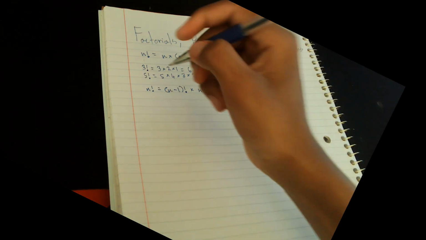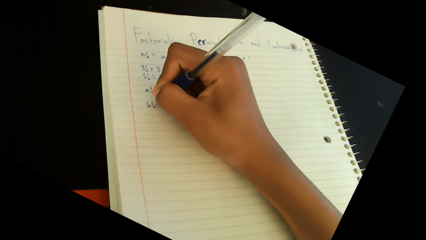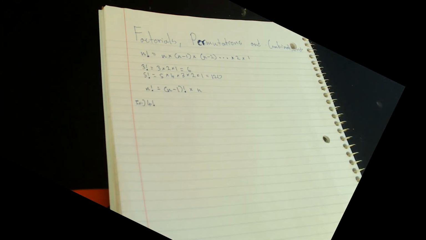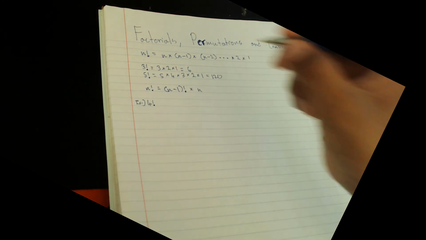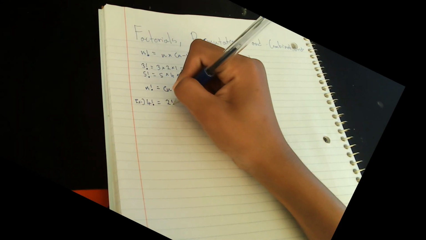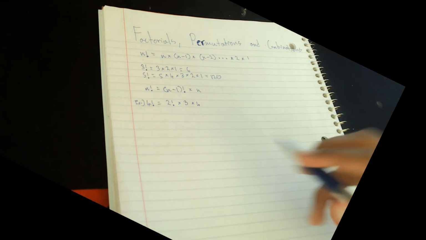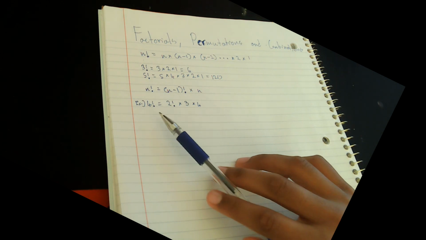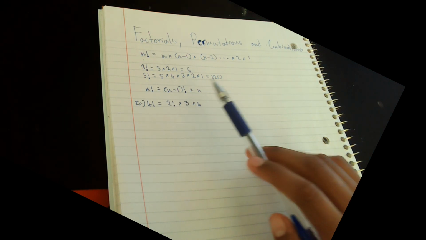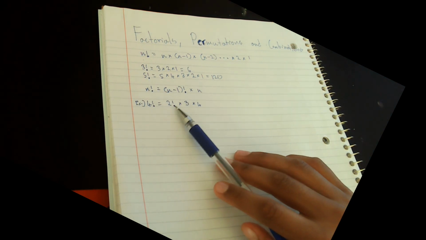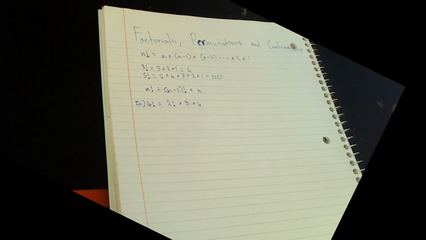So, for example, 4 factorial can be written as 2 factorial times 3 times 4. This is because 2 factorial is 1 times 2. So it'll be 1 times 2 times 3 times 4. And 4 factorial is 1 times 2 times 3 times 4. So it's the same thing.